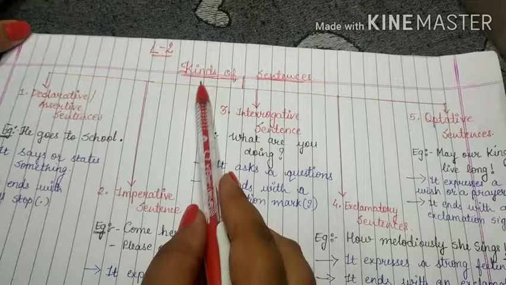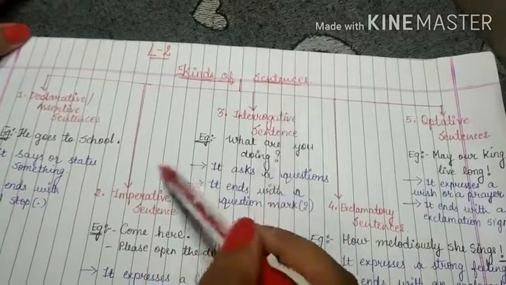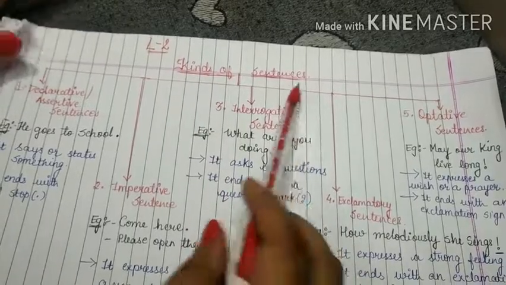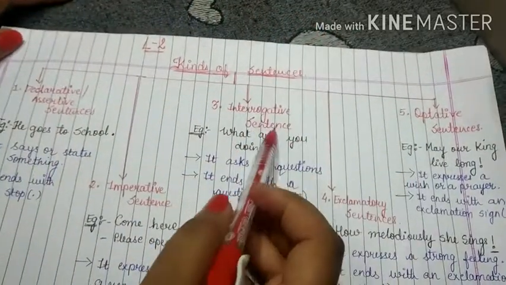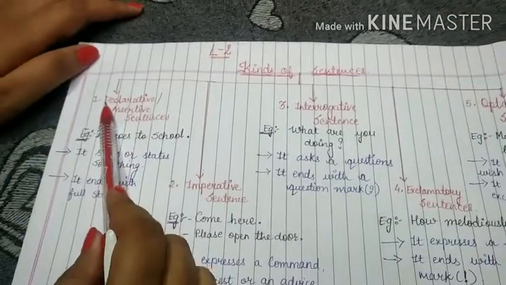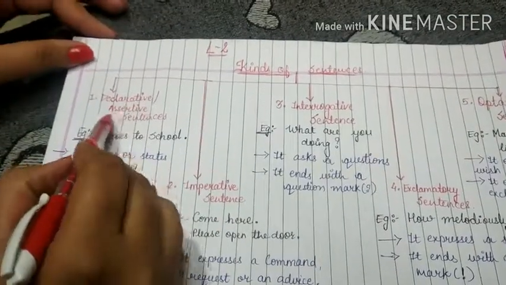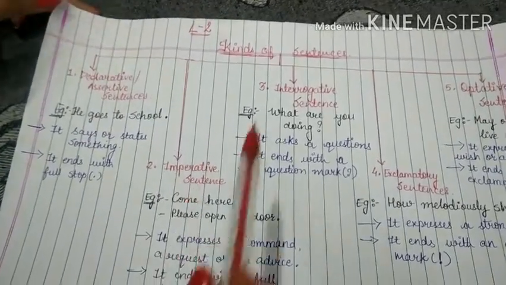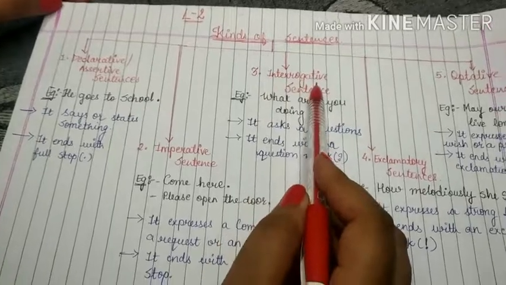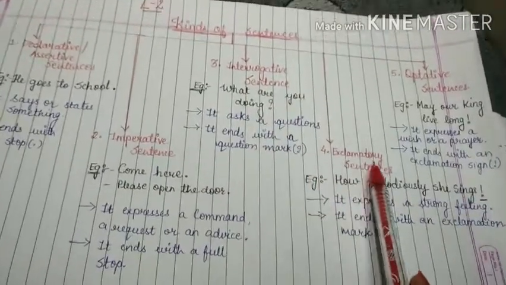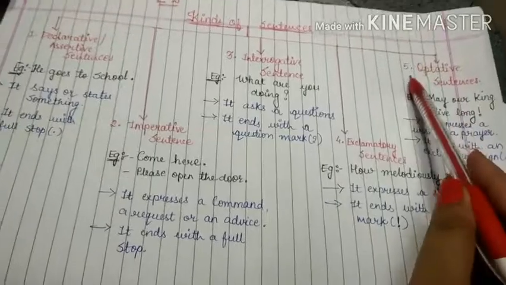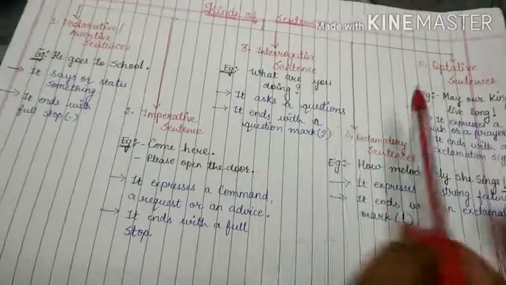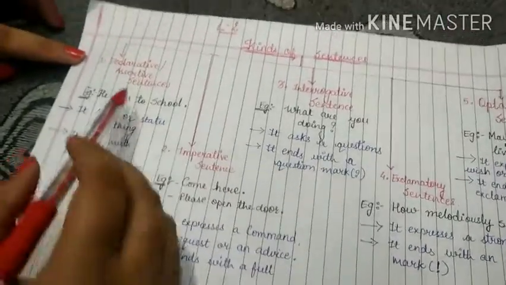Students, here we start with the kinds of sentence. Let's have one glance at that. There are total 5 kinds of sentence. First is declarative sentence, that is also known as assertive sentence. Second one is imperative sentence. Third one, interrogative sentence. And fourth, exclamatory sentence. And fifth one is optative sentence. So students, let's see one by one.